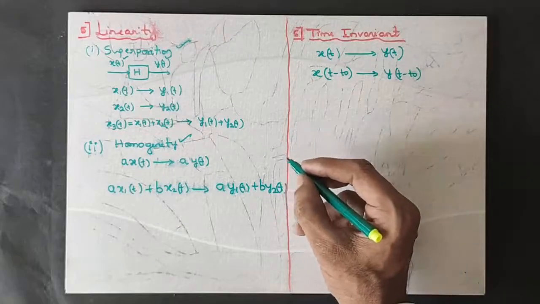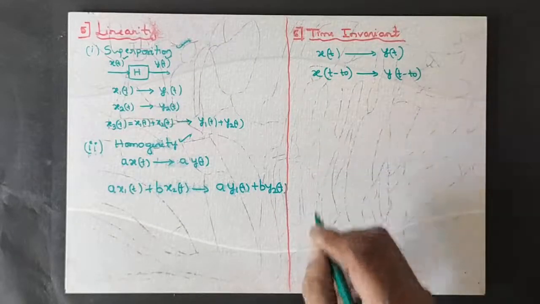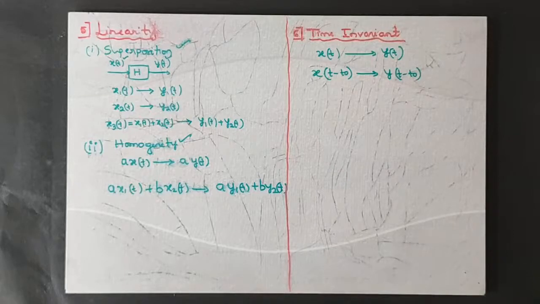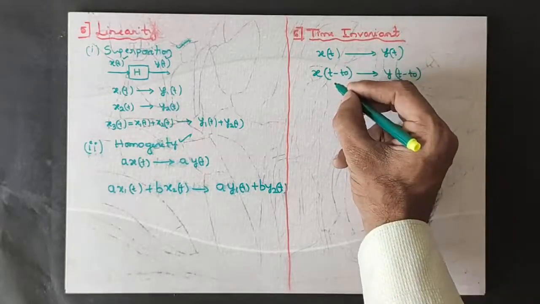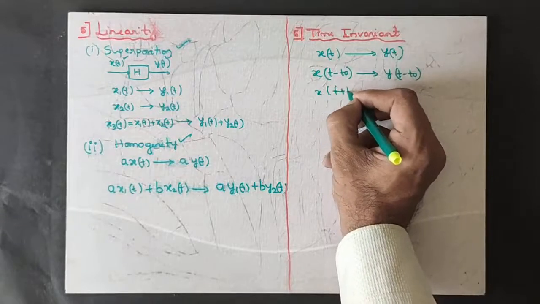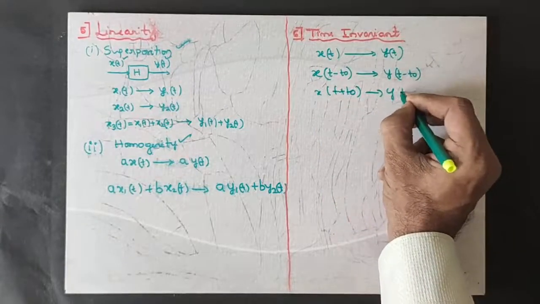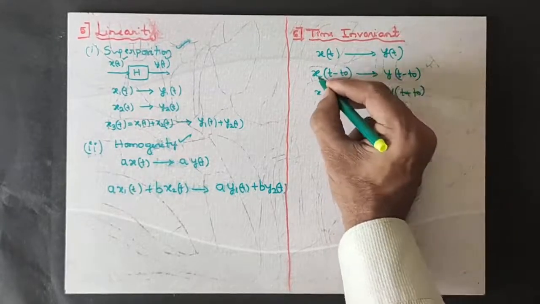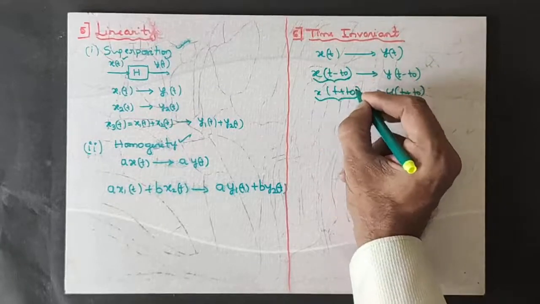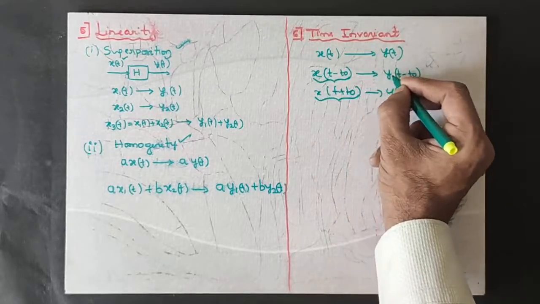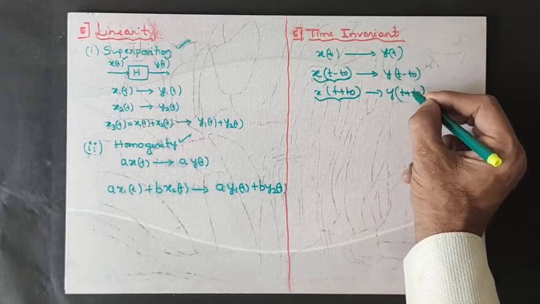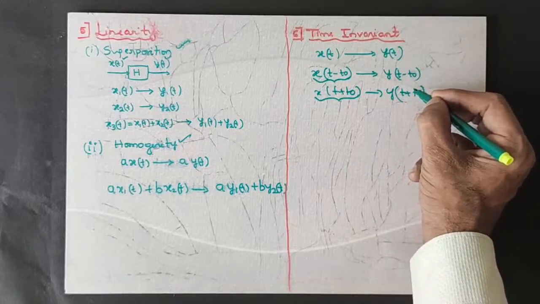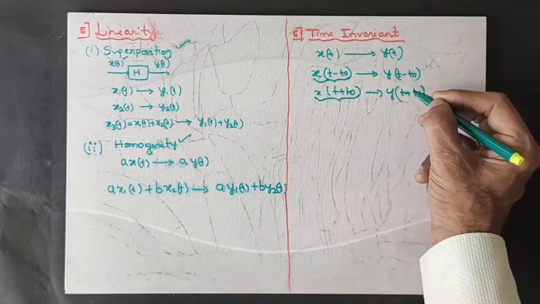But the definition of time invariance is, a system is said to be time invariant if a time delay or time advance in the input, x of t plus t naught, leads to the similar time delay or time advance in the output, y of t plus t naught. Then that system is said to be a time invariant system.